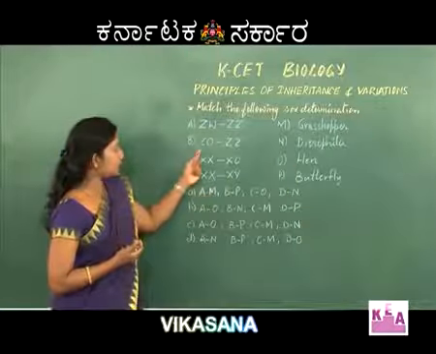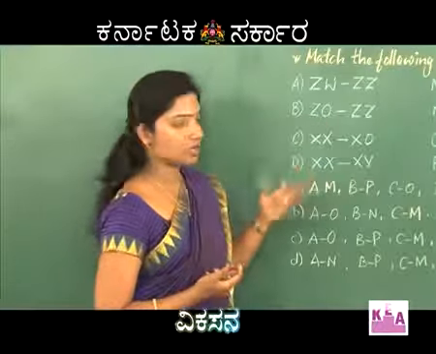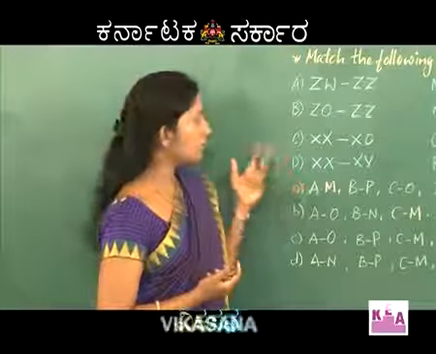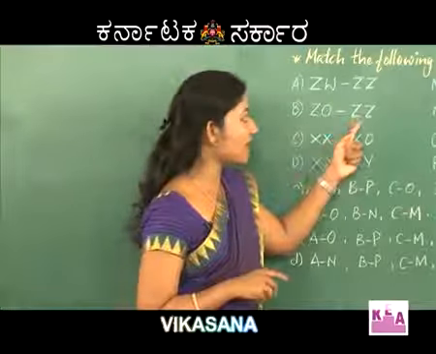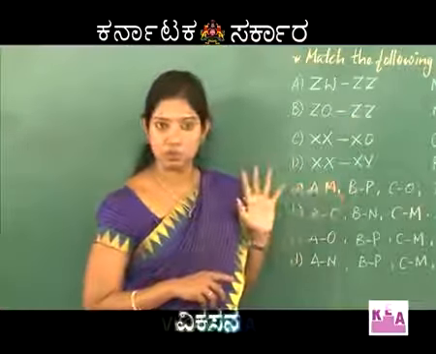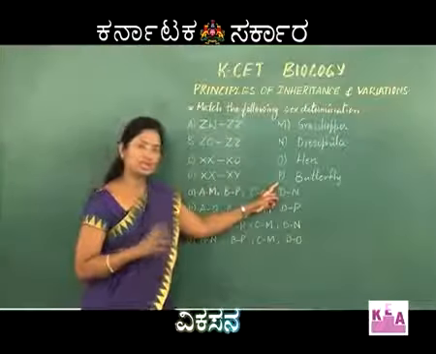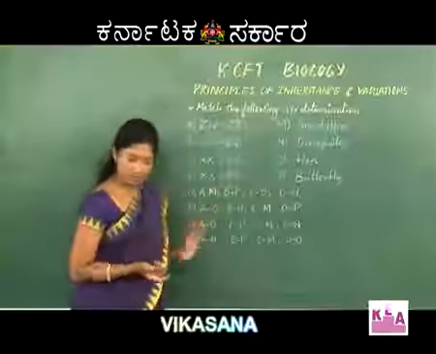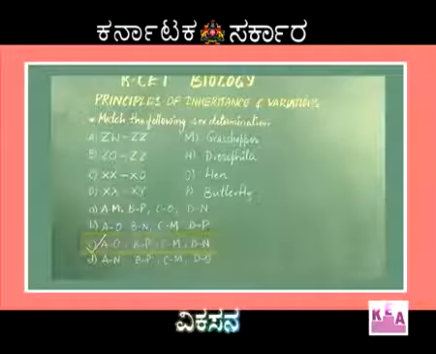The next one, Z0, ZZ. This is a type of sex determination wherein in case of female there is 1 Z less, and in case of male there are 2 Z chromosomes present. And this is the type of sex determination that you find in some other types of insects like butterfly. So according to this, the right option is option C.